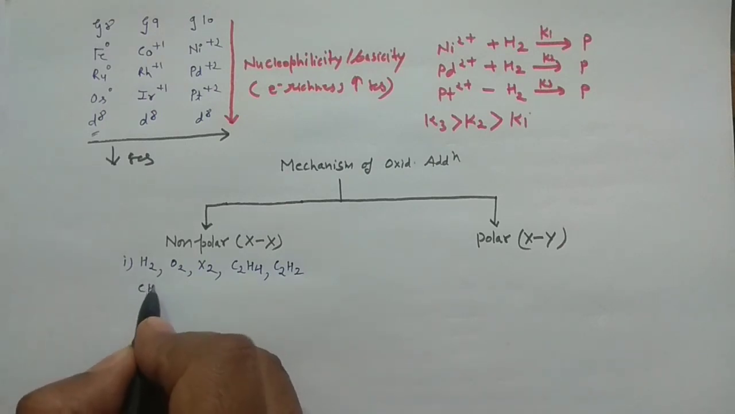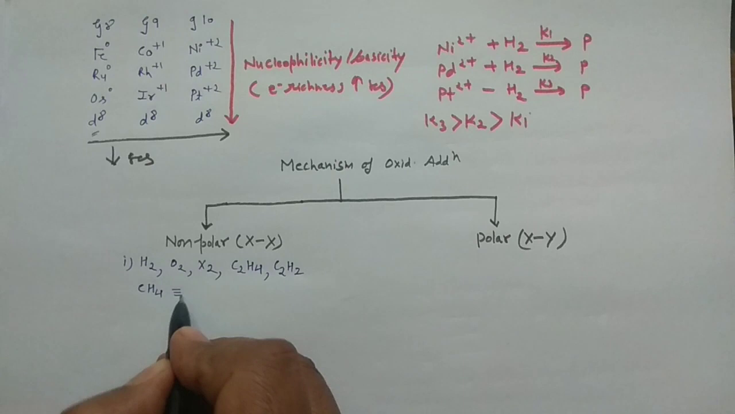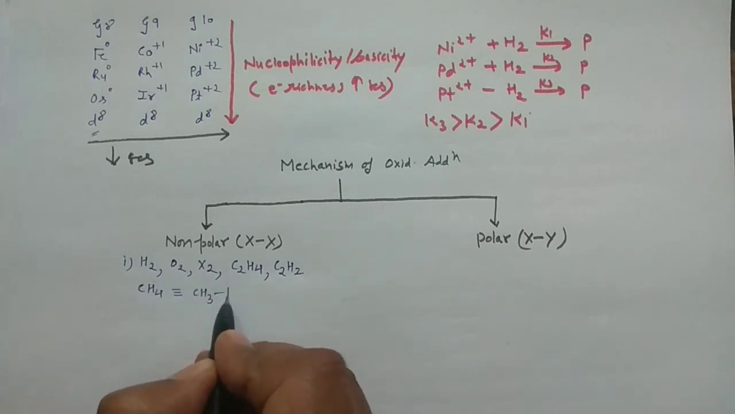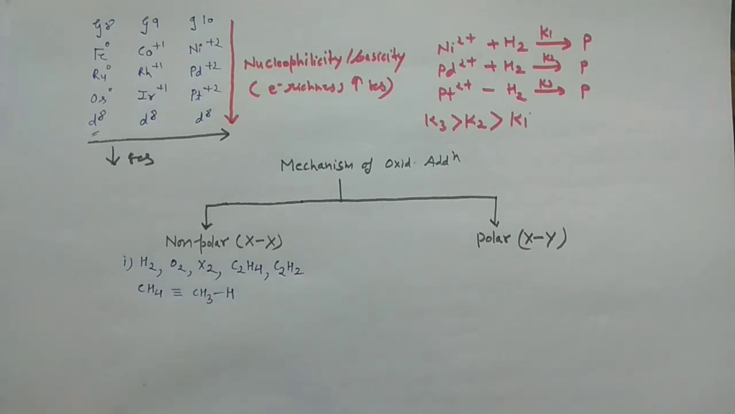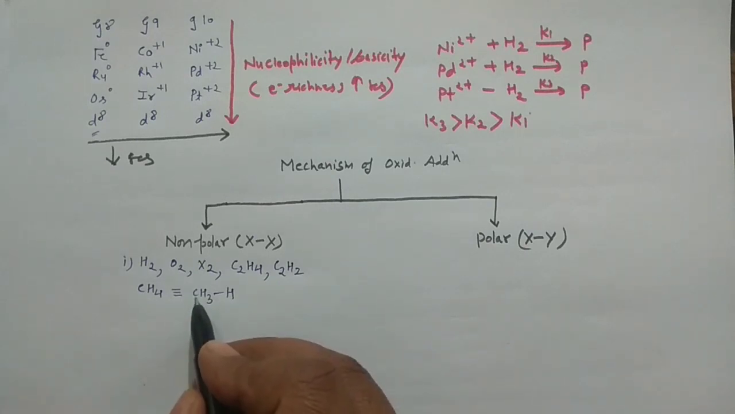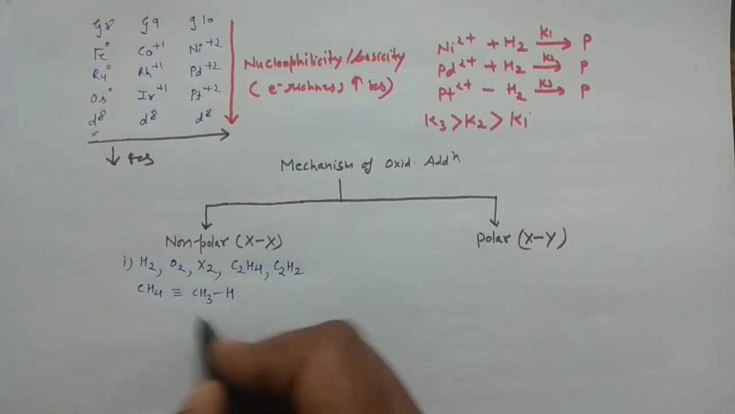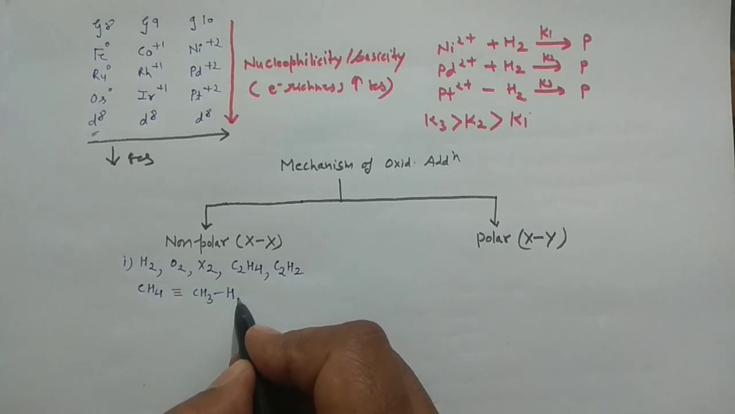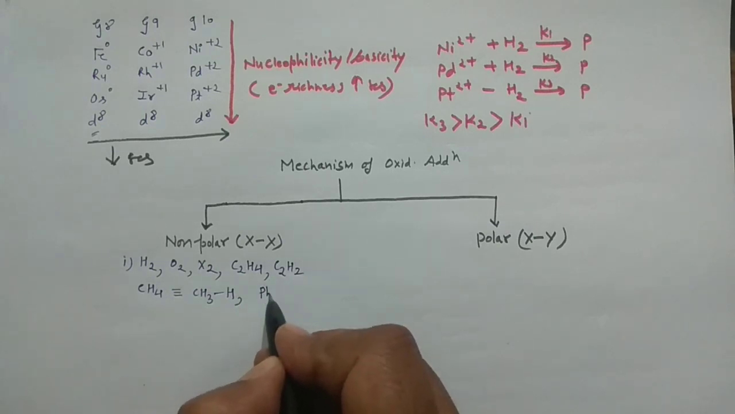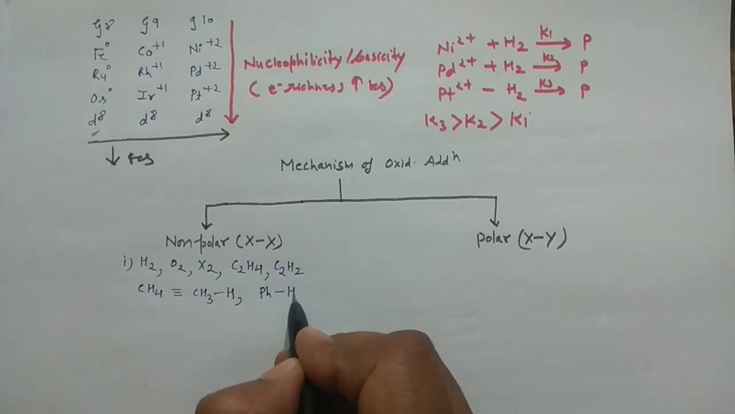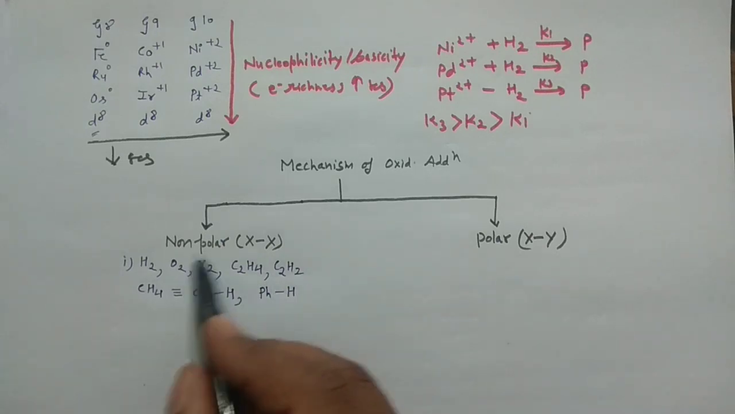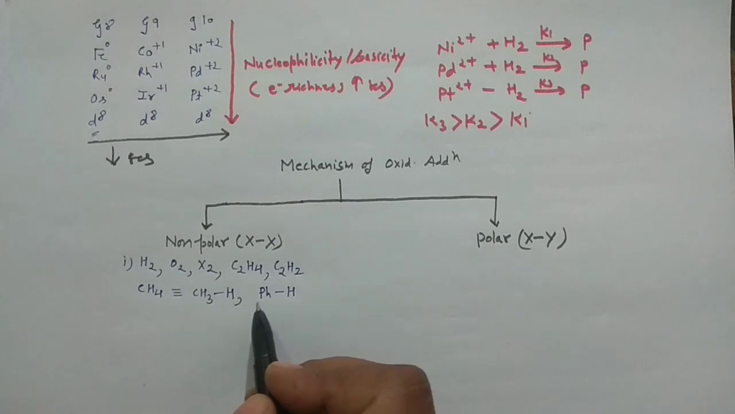Say if you have CH4, you can write the CH4 in that manner, CH3 and H. There is a very little difference between the electronegativity of the carbon and the hydrogen. So this is very slightly polar. So this can also undergo this kind of reaction, right? This can also show oxidative addition reaction. And then you may have the benzene ring, a phenyl, connected with hydrogen, which is partially polar. So you may have non-polar species, and you may have very partially polar species, right?